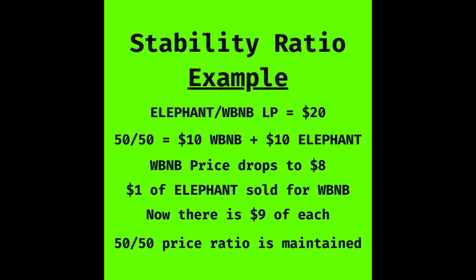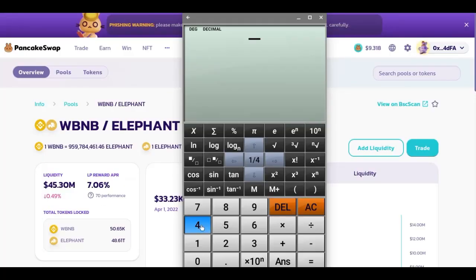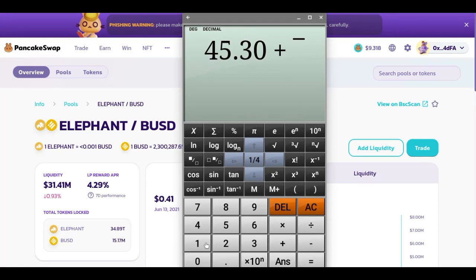buy more WBNB, and just like selling assets on an exchange, the price of Elephant did in fact drop because of that. This example makes it easy to see that if the price of WBNB drops, Elephant will follow. The opposite is also true if WBNB were to rise instead of fall. The automated market maker would sell a little bit of WBNB to buy more Elephant and maintain the 50-50 price ratio. Now let's calculate the stability ratio for ourselves. The stability ratio is calculated by taking the sum of both Elephant liquidity pools and dividing that into the Elephant BUSD liquidity pool.